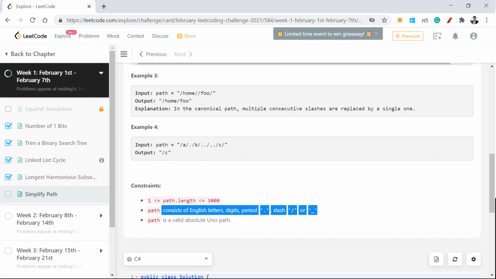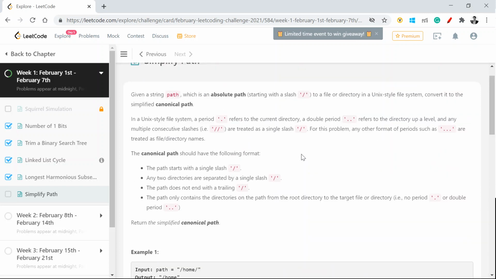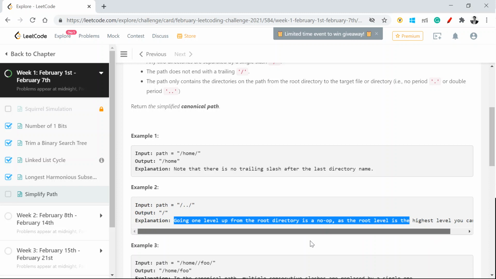Now, if I look at this, there are a few hints in the question about how to approach it, or what data structure you can use. In this example, it says if I have slash double dot slash, return slash, because going one level up from the root directory is a no-op, as the root is the highest level you can go.